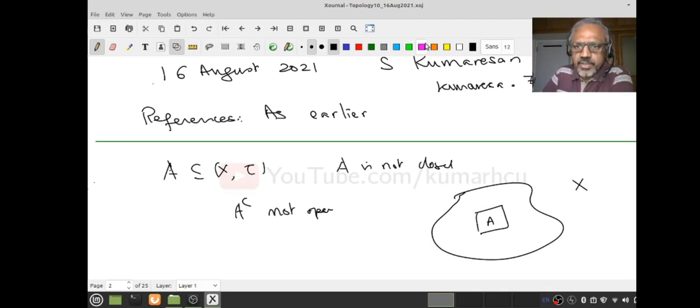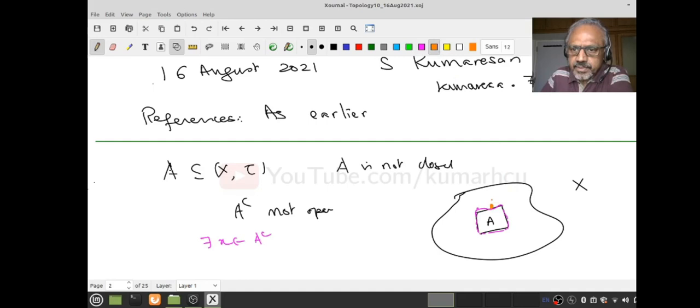That means there is a point x in A complement. Think of A complement as an open-ish thing, and this may be my point x.